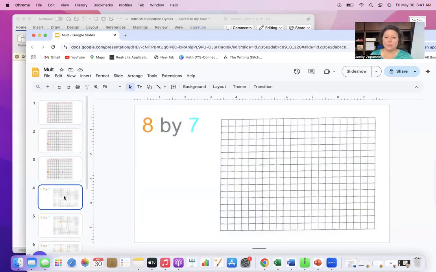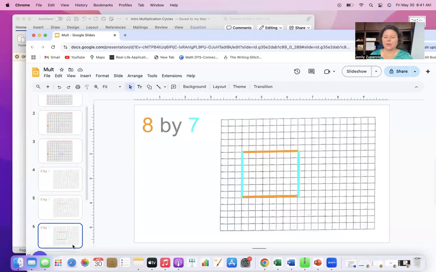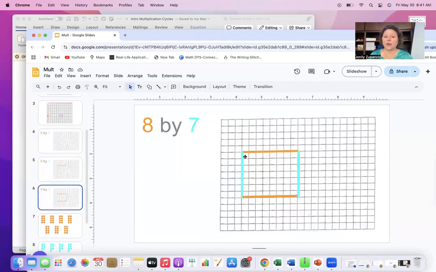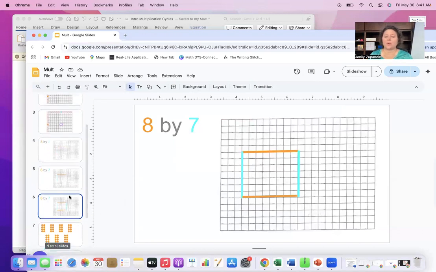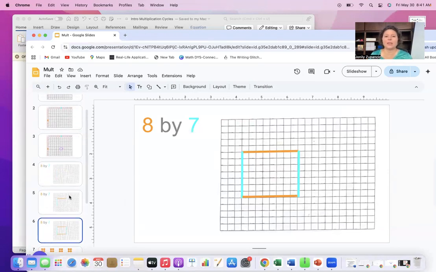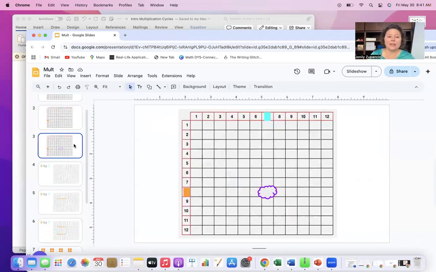If we look at blank grid paper, we can draw 8 by 7, make our rectangle, and count the number of unit squares. Or if I make this rectangle with dots, we can count the number of dots in the array that makes an 8 by 7. Then we ask students to go back to the dimension chart in that connector block where we put that cloud. And the number that goes in the connector block is what we call the array number. Later on, this number is going to be called the area of that rectangle. So it is very essential to start this early on and then refer to these ideas as students are older.